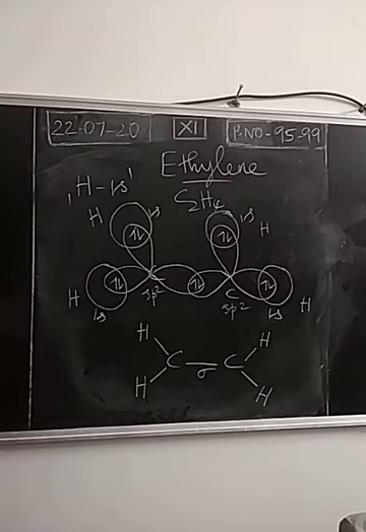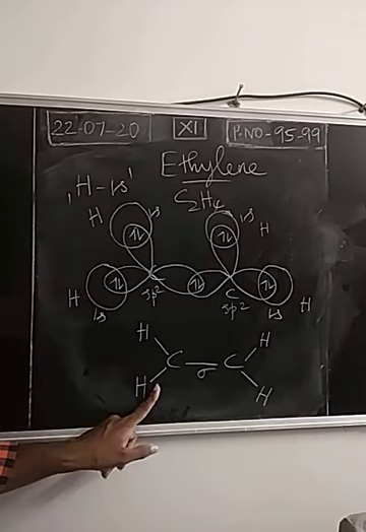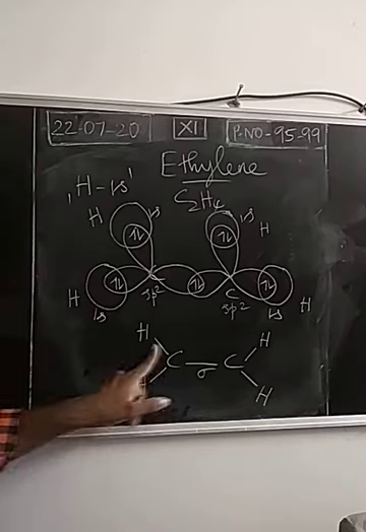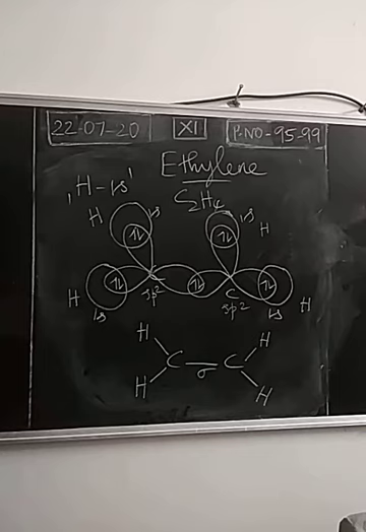Next, observe the structure, whether they are following the octet rule or not. So hydrogen alone is obeying the octet rule. Around the hydrogen, 2 electrons are present. For each covalent bond, 2 electrons. Around each hydrogen, 2 electrons are present. So all the 4 hydrogen atoms are stabilized. They are following the octet rule. Octet means duet in case of hydrogen.